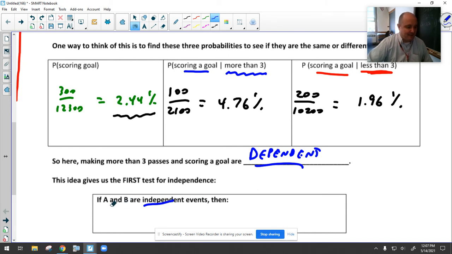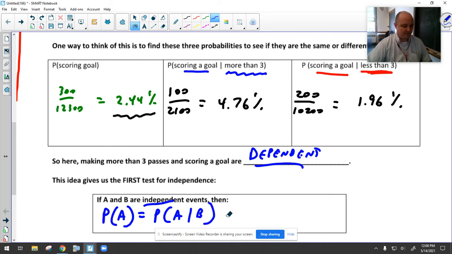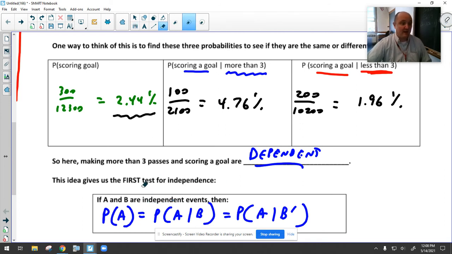So if they're independent, then we expect the probability of A to be the same as the probability of A given that B has occurred, which should be the same as the probability of A given that not B has occurred. In other words, I don't care if B happens or B doesn't happen. This probability is the same no matter what. B happening doesn't change it. And we see the reverse up here. This is not true in our example, so that's why we know that they are dependent events.